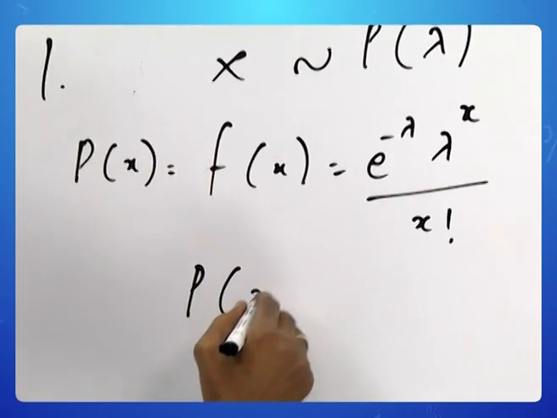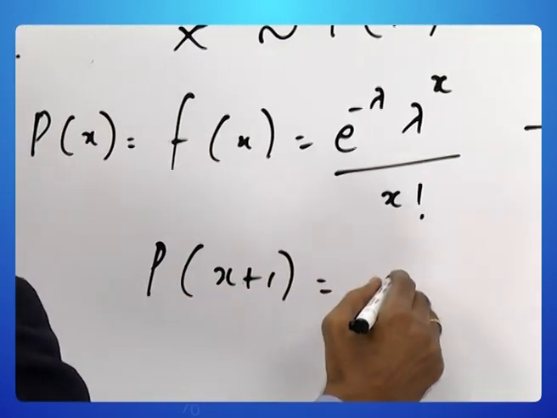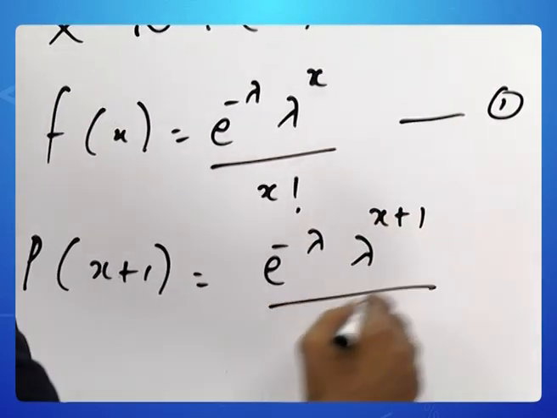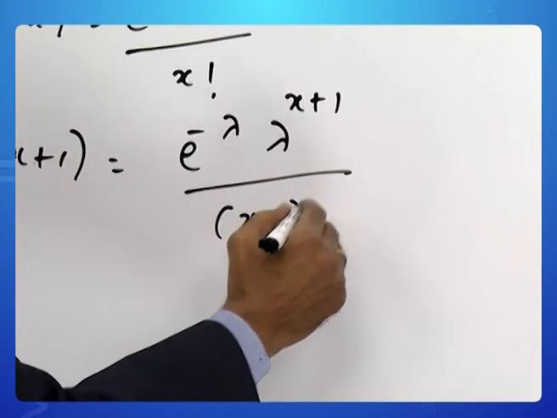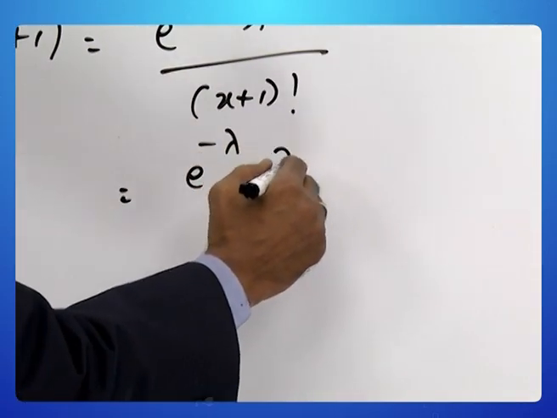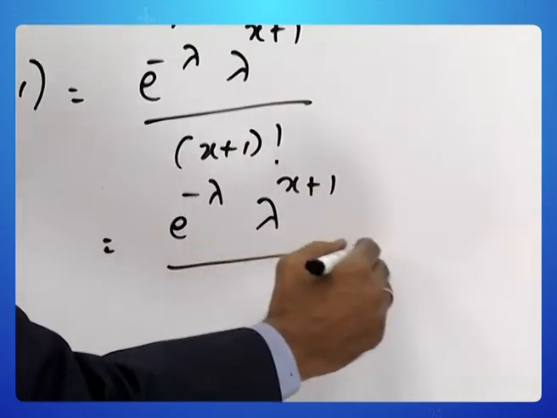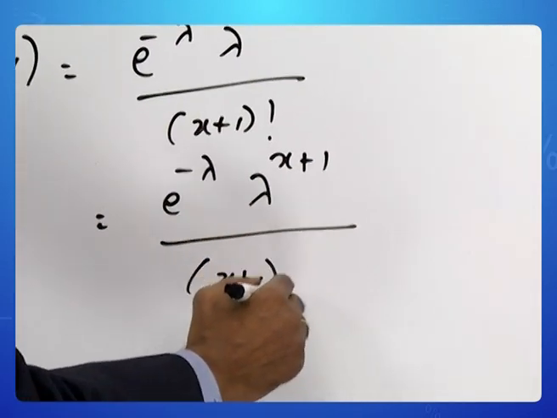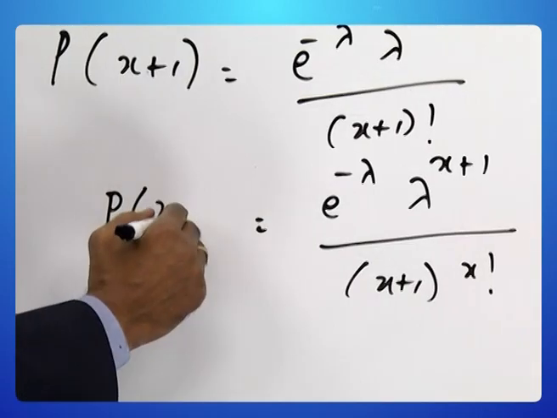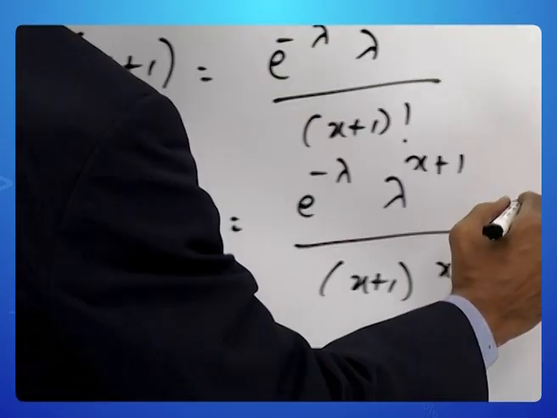Suppose we take probability of x plus 1, e power minus lambda into lambda power x plus 1 by x plus 1 factorial. You know, x plus 1 factorial can be factorized as x plus 1 into x factorial. So this is the statement for probability of x plus 1. Call this 2.